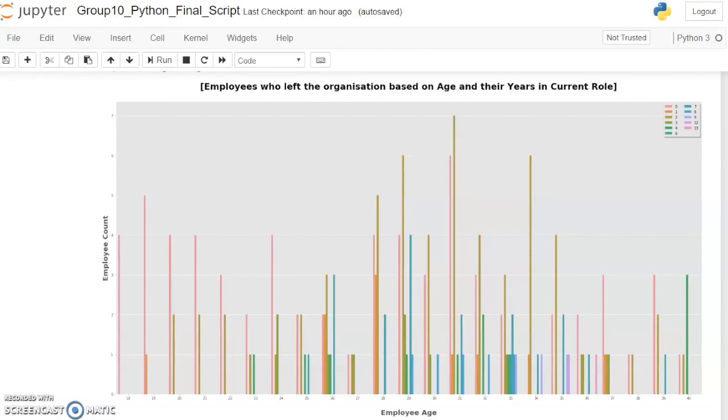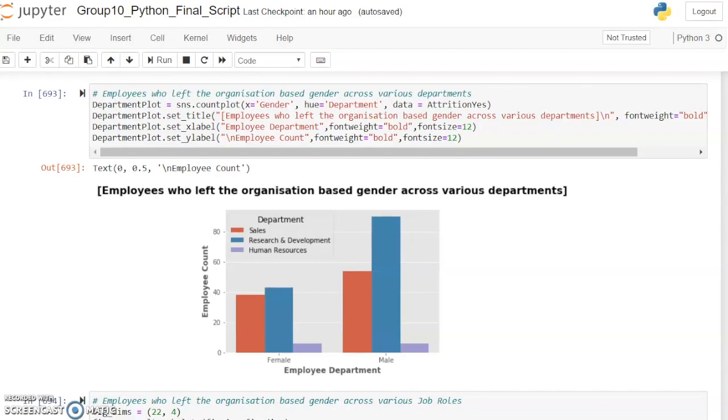As you can see from this, employees aged 29 to 31 and who are between 0 and 6 years in the current role are at risk of leaving the company. In order to delve deeper into an analysis on gender, we decided to go one step further and visualize the data on employees who left the organization based on gender across various departments with highest attrition levels.